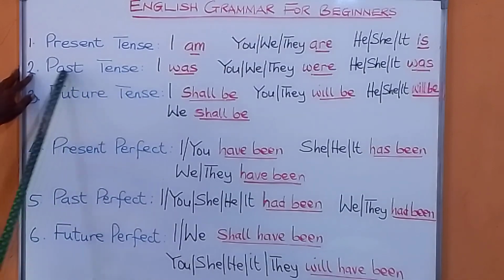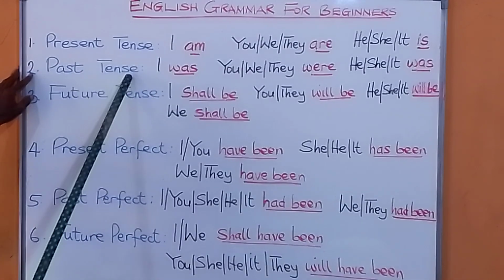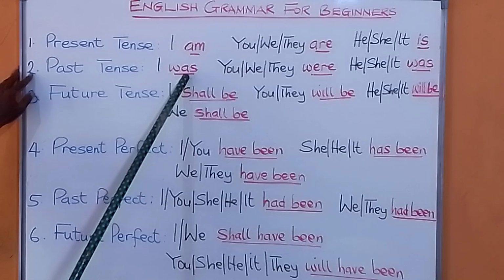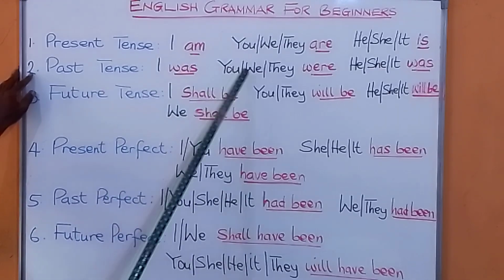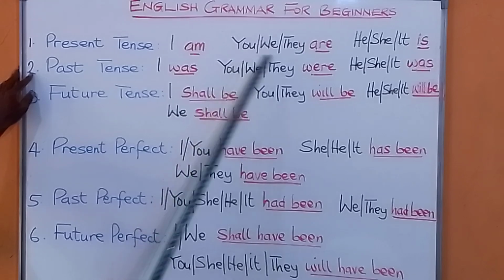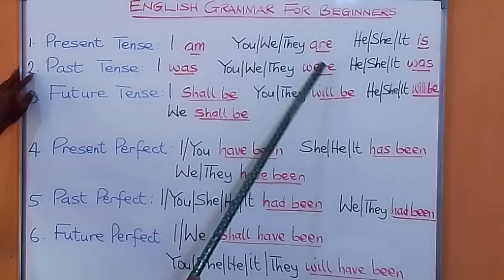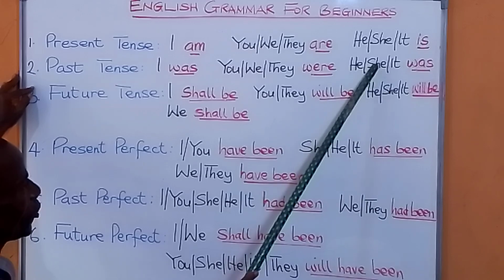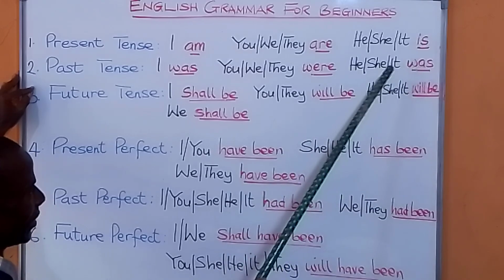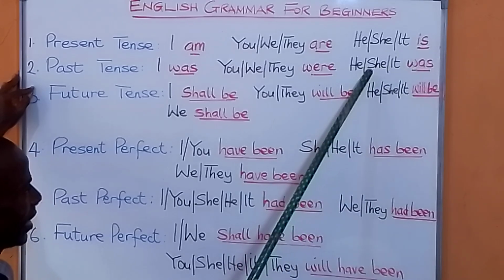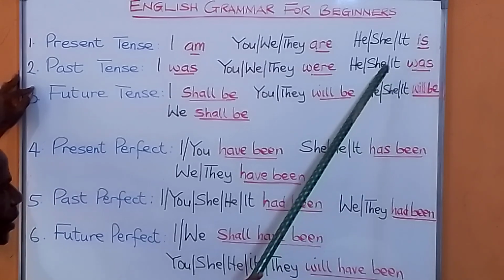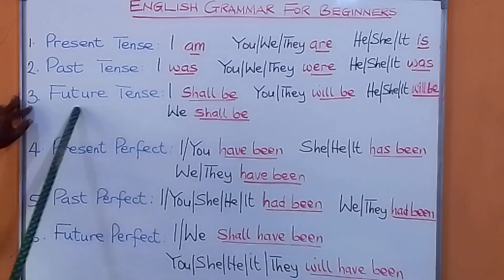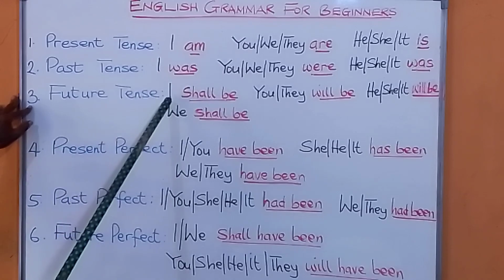If you are talking about something past, something that is gone, you say I was there. If you use you, we, they, you say were. You were there. We were there. They were there. If you use he, she, it, you say was, past tense. He was there yesterday. She was there last week. It was.